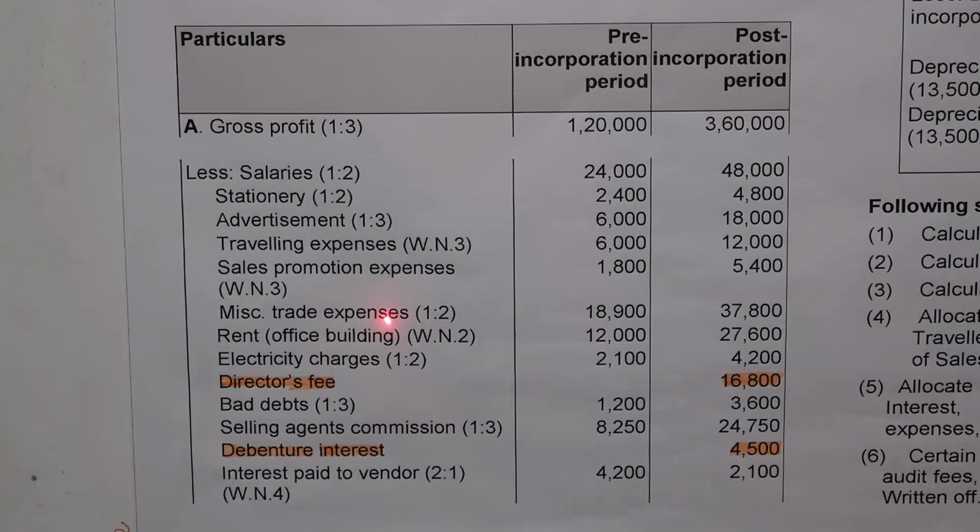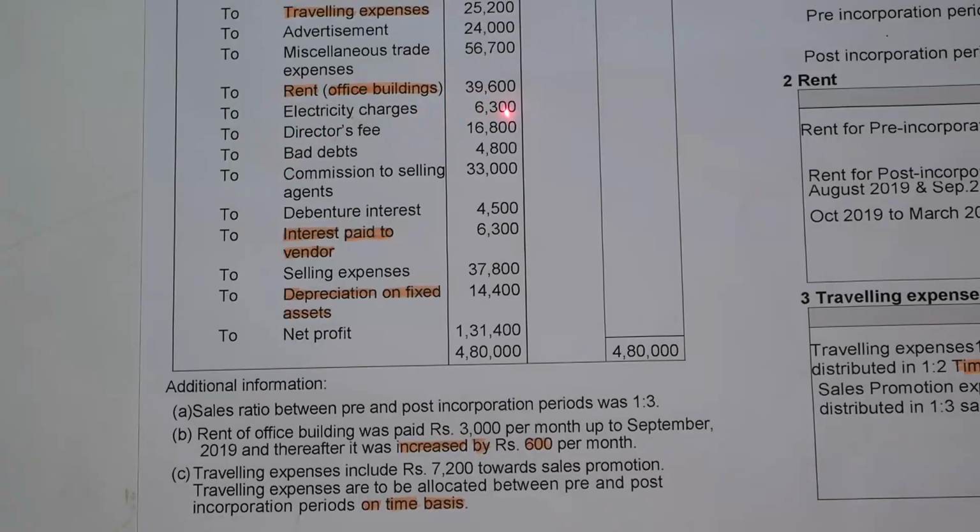We will distribute in the ratio of time. So 56,700 into 1/3 is equal to 18,900 for pre-period, and 56,700 into 2/3 is equal to 37,800 for the post-period. Rent office building 39,600.